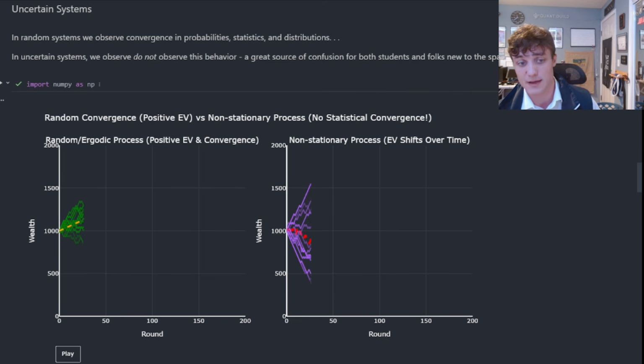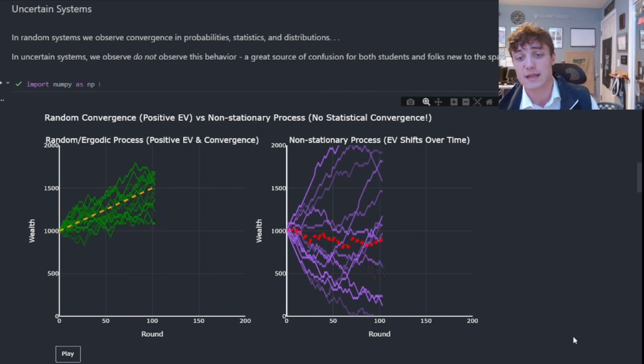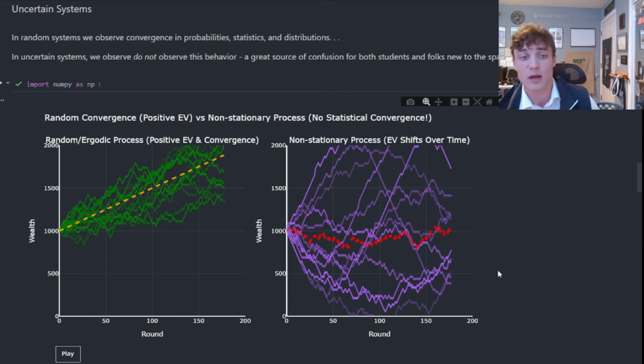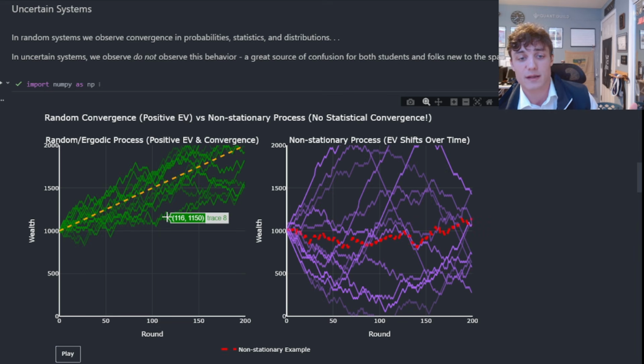I'll play for you this animation here. And what you'll see is the difference between the two. On the left, I'm effectively observing the same thing I observed in the market making example above, right? For that dice market, we have this theoretical expected value line. I don't get to choose the sample path that I walk, but they're all tracking that theoretical line, and that's because there's convergence. But on the right here, what do we see?